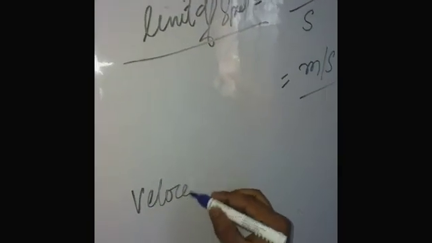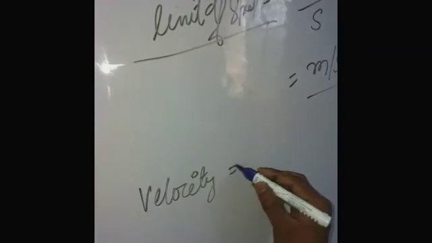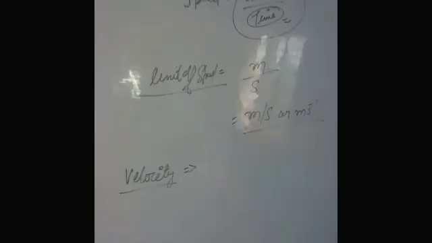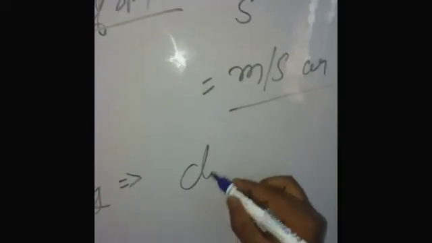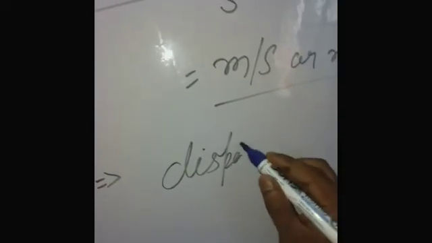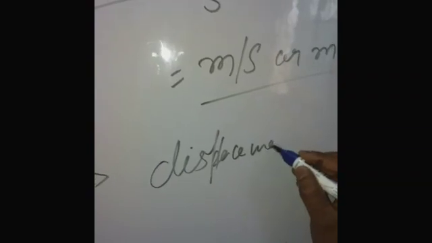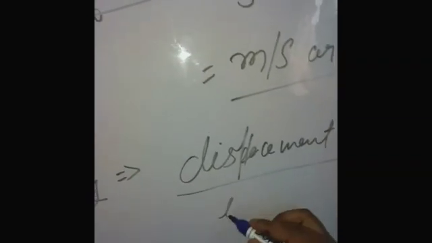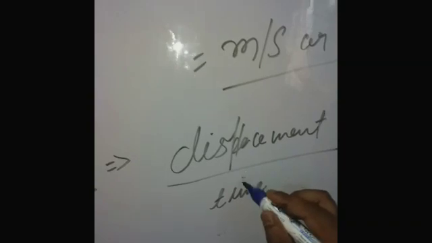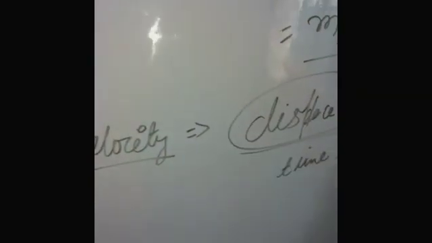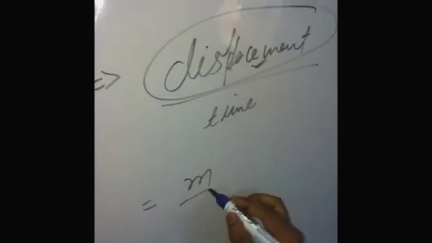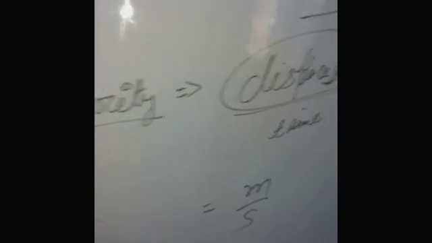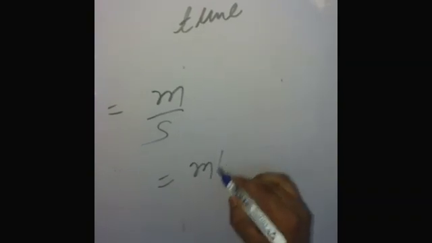What is velocity? Whereas speed is distance per unit time, velocity is displacement per unit time. Velocity is displacement per unit time. Understand, students? Displacement is also a length, so the unit of displacement is meter and time is second. So the unit of velocity equals meter per second or meter second inverse.